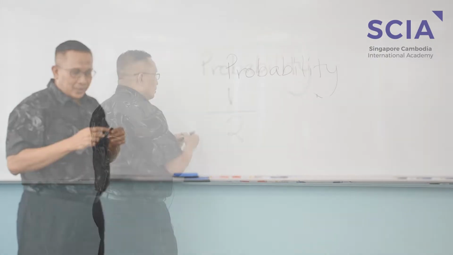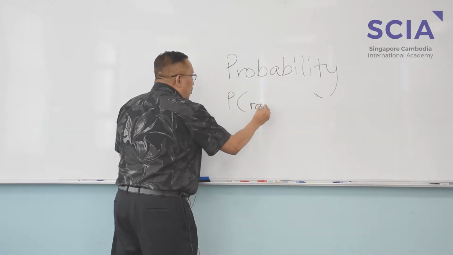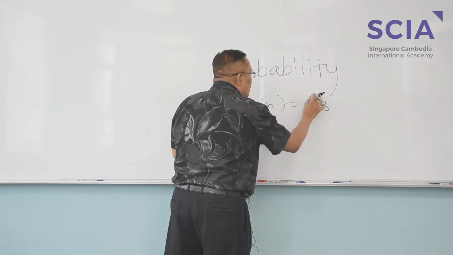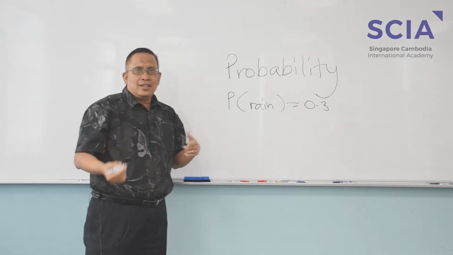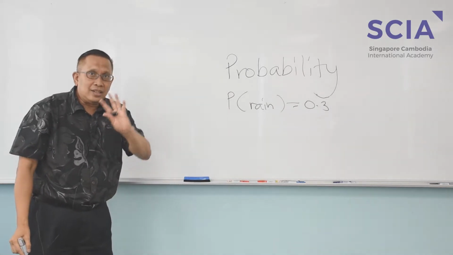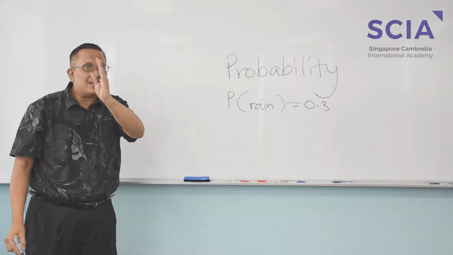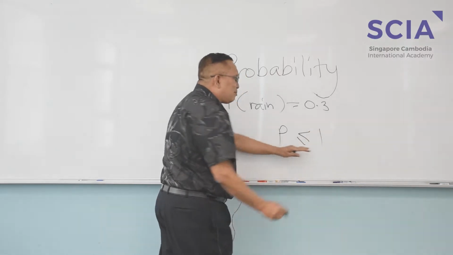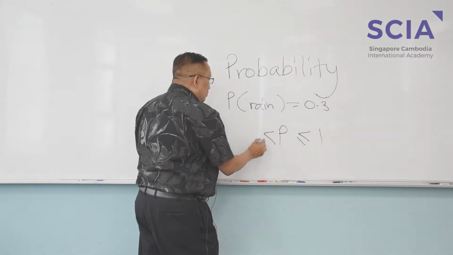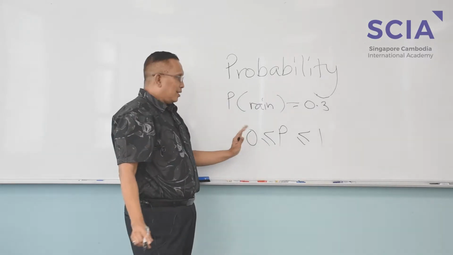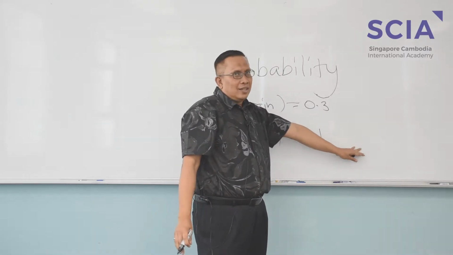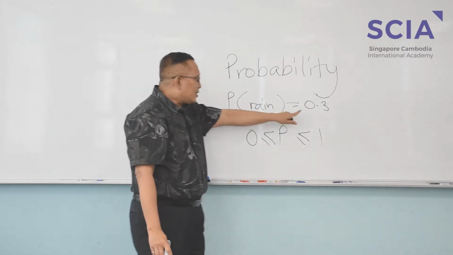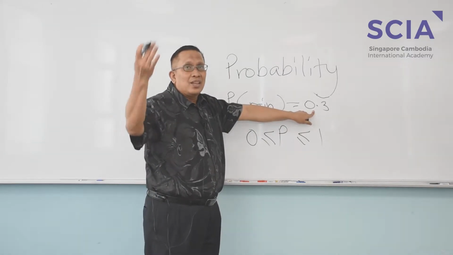So we've done this already. This is very important. The probability that it will rain tomorrow is 0.3. Then you say, why is this 0.3? I've been using fractions. Yes, probability can be a fraction and also a decimal, as long as it's less than 1. Remember, probability has to be maximum 1 and minimum 0. It cannot be 2, cannot be 1.3, cannot be 7, and it cannot be negative. That's probability. So this is acceptable because 0.3 is 3 over 10.